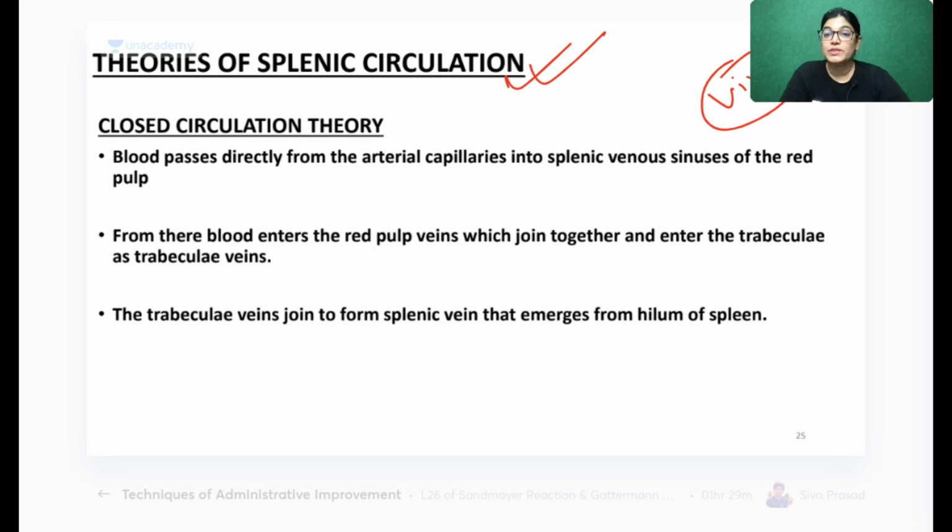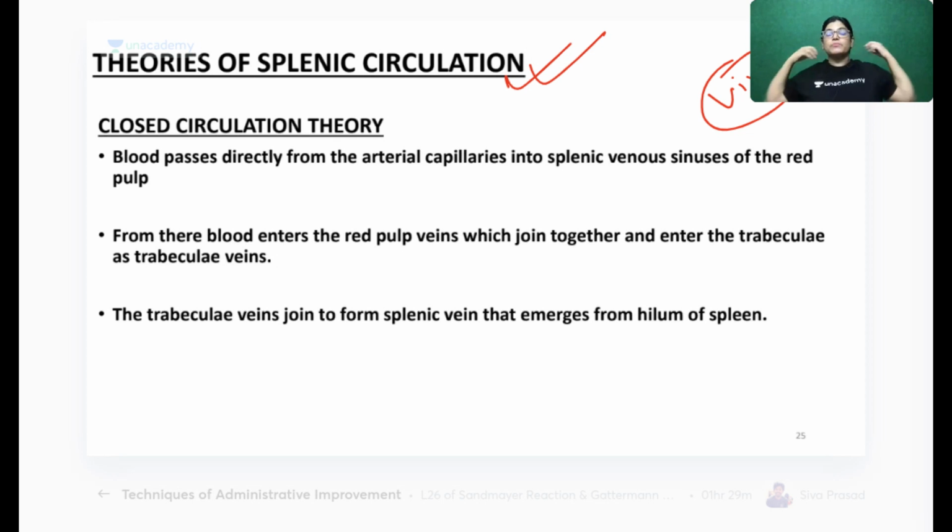This is a question which is asked in the viva examination, and those students who give the correct answer are definitely going to achieve distinction marks. Who wants distinction? Above 75% in first year MBBS anatomy. So you have to know this point, that is, the theories of splenic circulation.